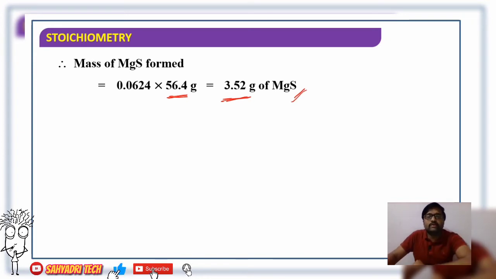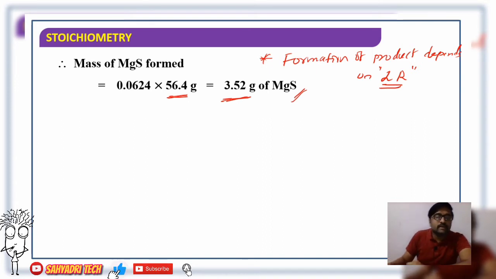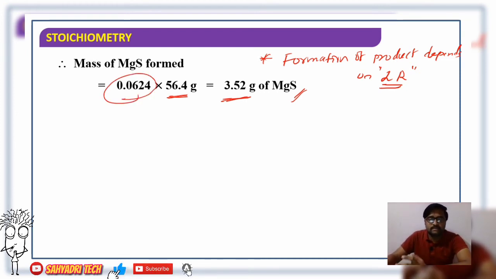One more important thing to remember is the formation of product. Formation of product depends on which quantity? It depends on which reagent? The limiting reagent. Please remember, the quantity of product formed always depends on the limiting reagent, right? Therefore, we have taken the number of moles of sulfur into consideration.